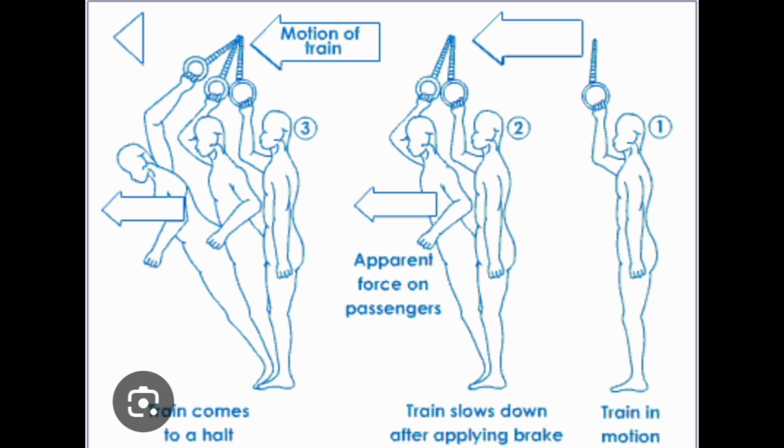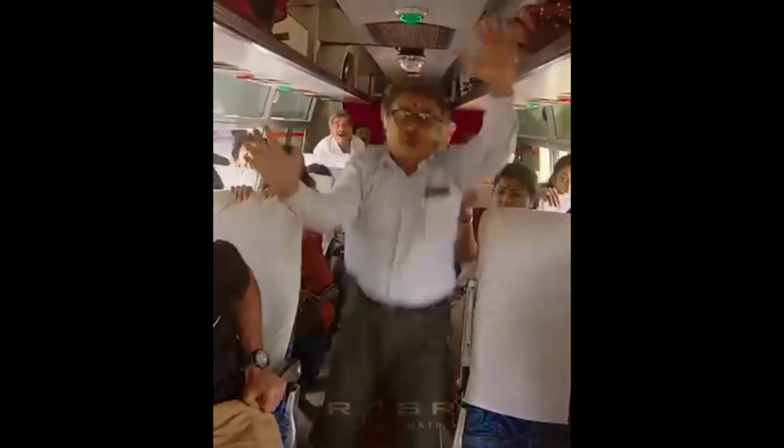In a moving bus, the passengers move with the bus due to inertia of motion. The bus is in motion and the passenger is also in the motion state. When the driver applies brakes, the bus comes to rest. But the passenger tries to maintain the inertia of motion. As a result of this, a forward force is exerted on him. That is why the person moved forward. So, this is the answer for the first video. The person falls forward due to inertia of motion.